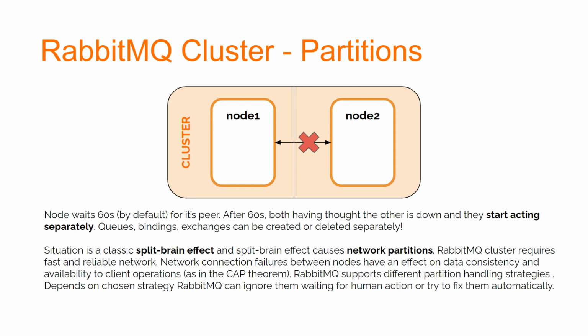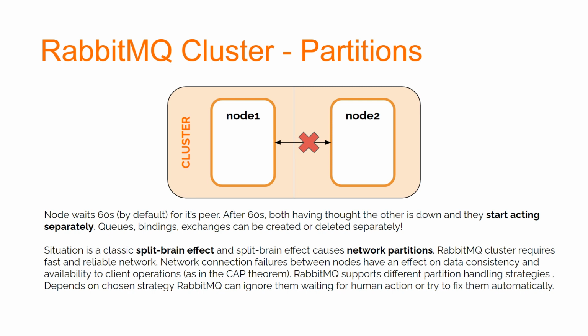A RabbitMQ cluster requires a fast and reliable network, but even if you have it, you won't avoid the split brain effect because it's a common situation in all distributed systems. The question is how you want to solve it. Network connection failures between nodes have an effect on data consistency and availability to client operations, as in the CAP theorem. Since different applications have different requirements around consistency and availability, RabbitMQ supports different partition handling strategies.